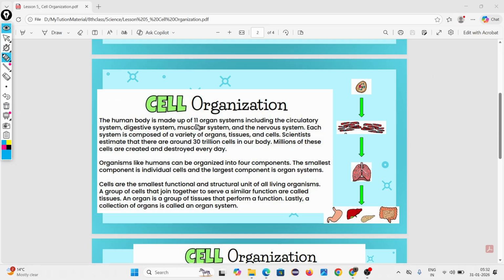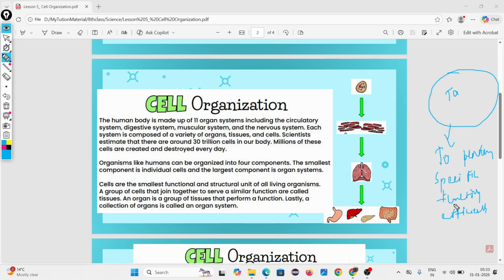Then how many organ systems are found in the human body? 11. Okay. Then tell me why these organs are grouping together? So our body can work. The same definition you are repeating. To perform specific functions efficiently.